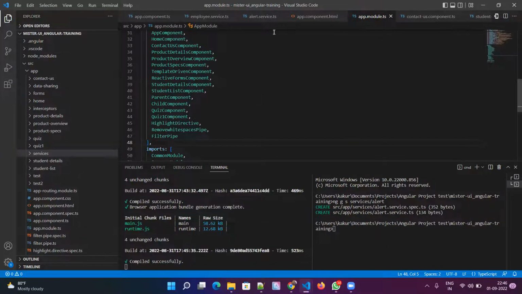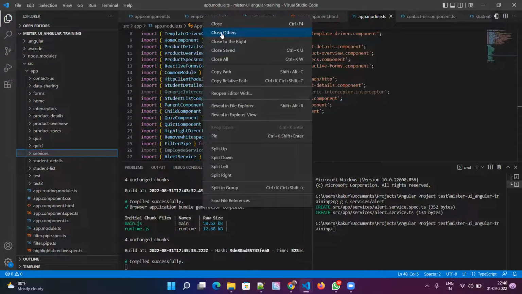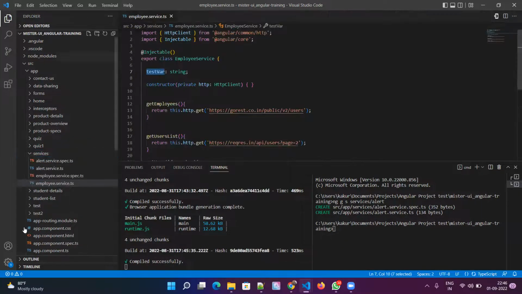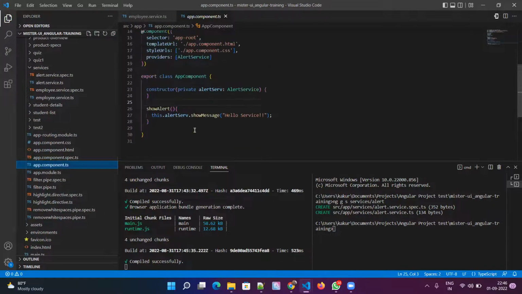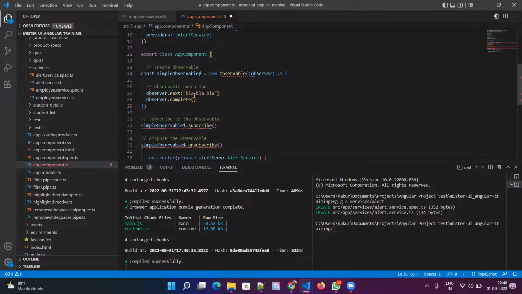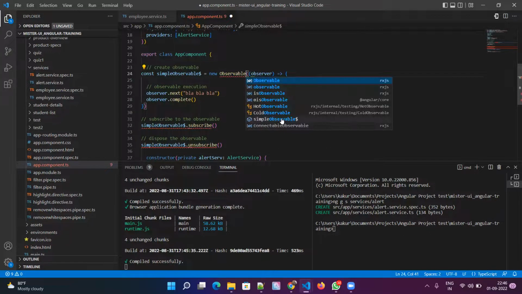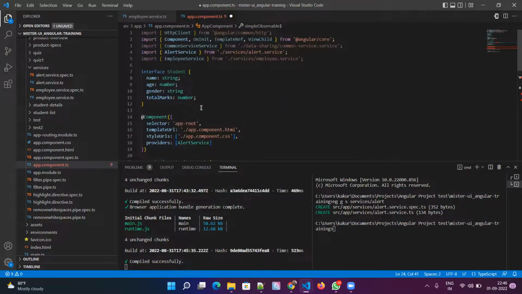Let me go to the app component and define this here. I have to import Observable. So far, whenever we import, it is from Angular core or Angular common HTTP, where Angular is common.